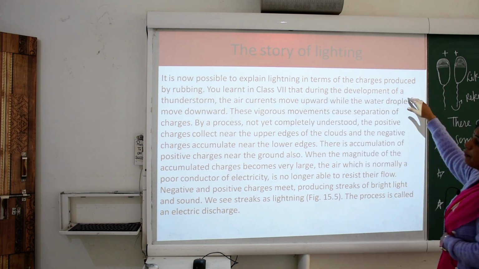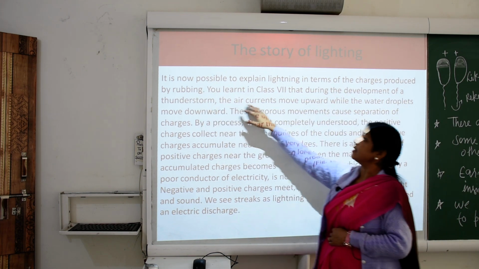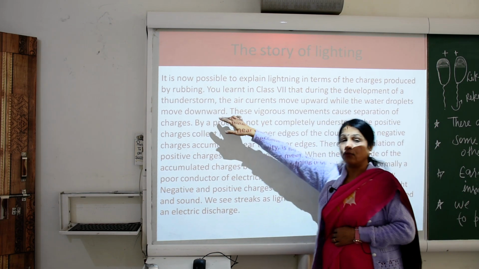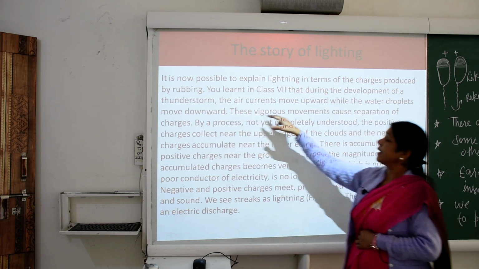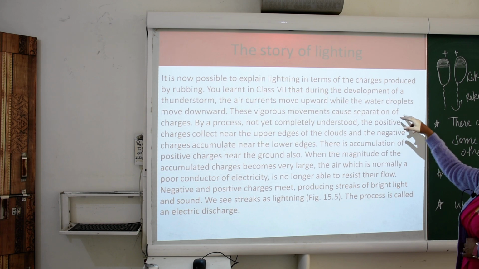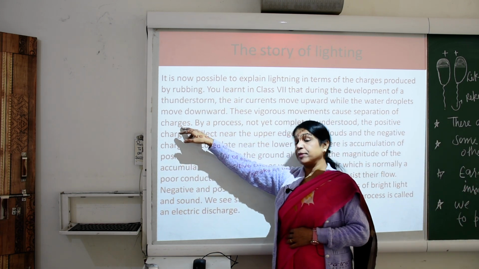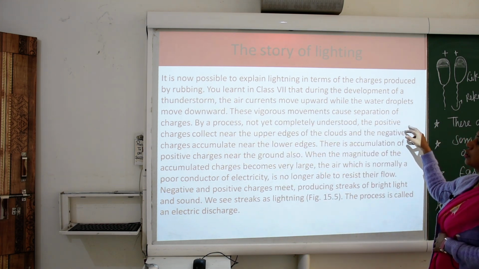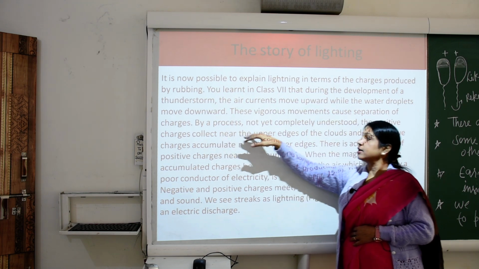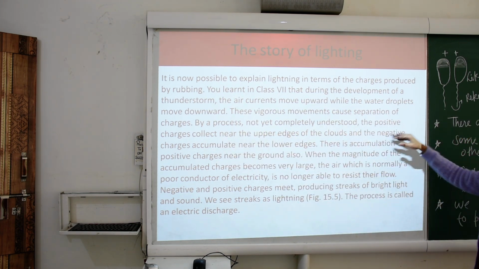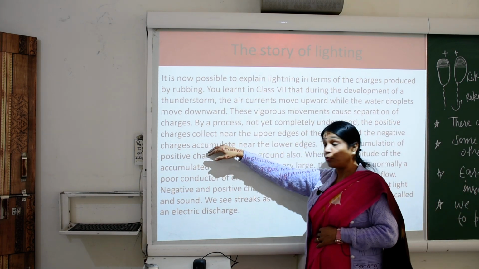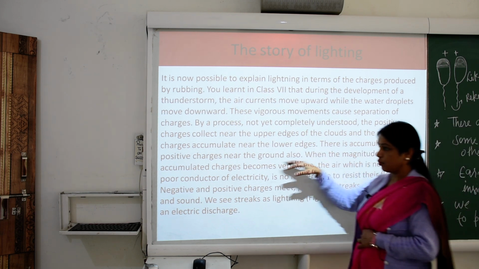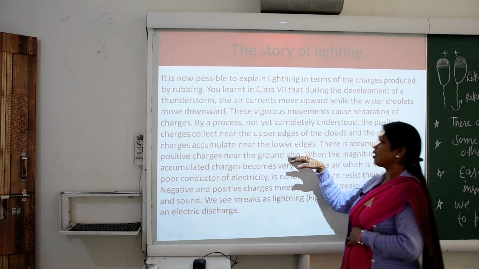During the development of a thunderstorm, air currents move upward while the water droplets move downwards, and this vigorous movement causes separation of the charges. By a process not yet completely understood, the positive charges collect near the upper edges of the clouds and the negative charges accumulate near the lower edges, and there is accumulation of positive charges near the ground also.